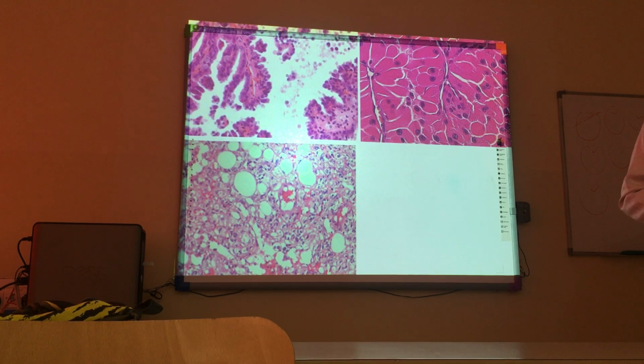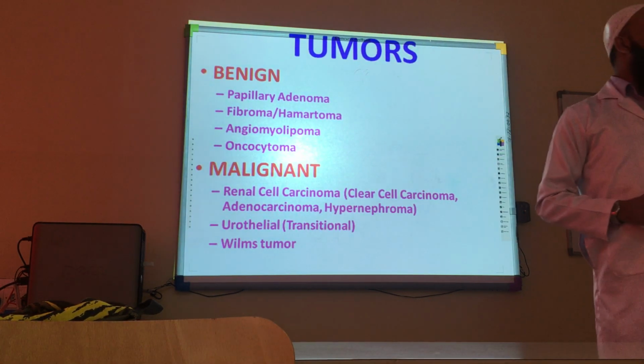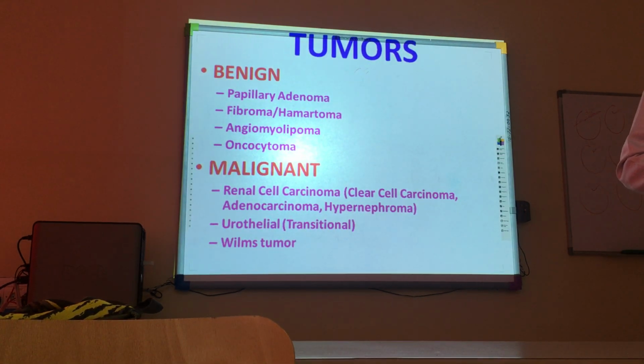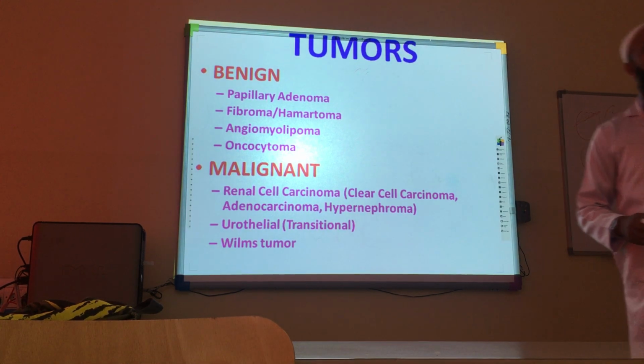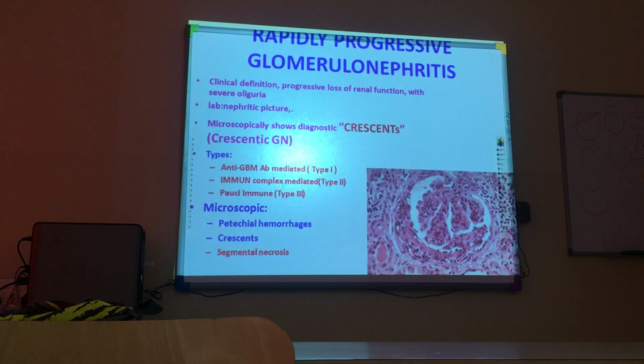So, what are the 3 types of renal cell carcinoma? Papillary, chromophobe, and clear cell. The most common is clear cell, up to 50-60%. Okay. What about oncocytoma? What is the gross color? Mahogany brown. And on microscopy, a lot of mitochondria, which give a lot of granular, eosinophilic cytoplasm.